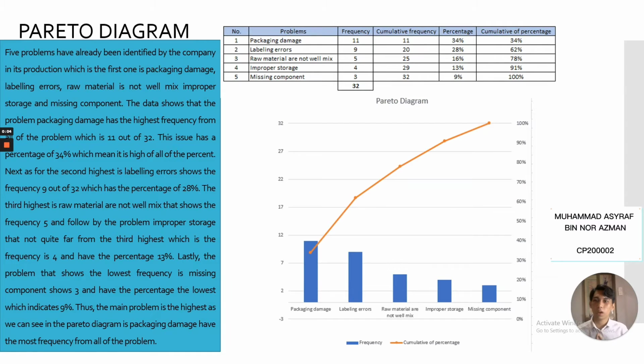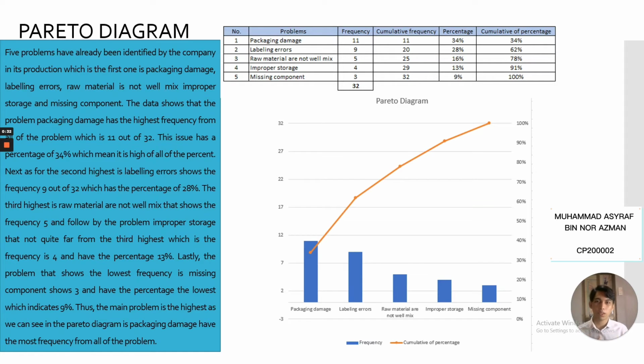5 problems have already been identified by the company in its production: the first problem is packaging damage, labeling errors, raw material not well mixed, improper storage, and missing component. To create the Pareto diagram, we have to arrange the problems from the highest to the lowest. The highest is packaging damage, which has a frequency of 11 and a percentage of 34%,